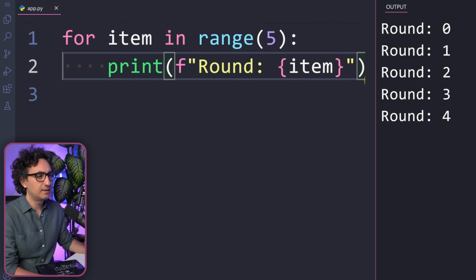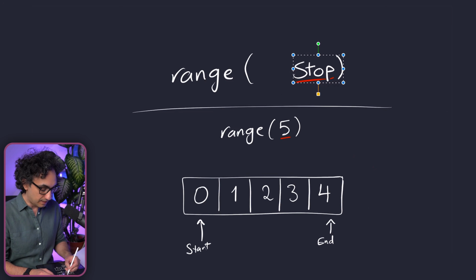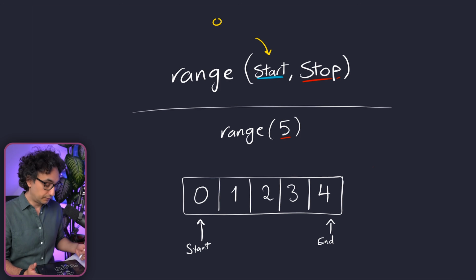Now, let's say that this is not exactly what I need. I would like to start from round 1, not from 0. So how can we fix this? Now we could use another argument in the range. We could use the start argument. This is optional. If you don't specify anything, it's always going to be 0, right?